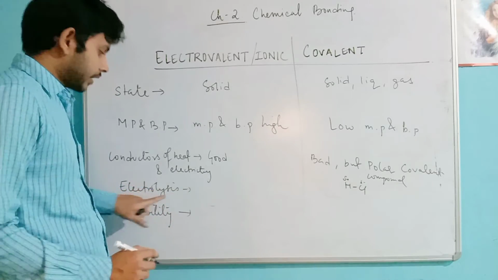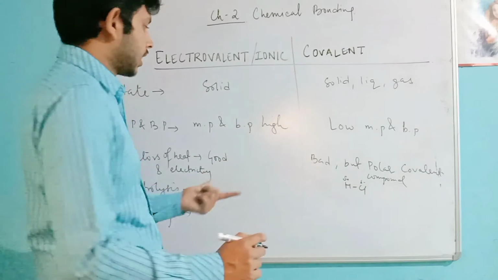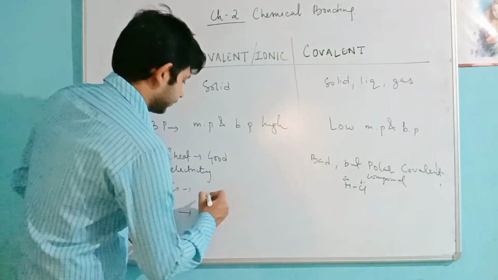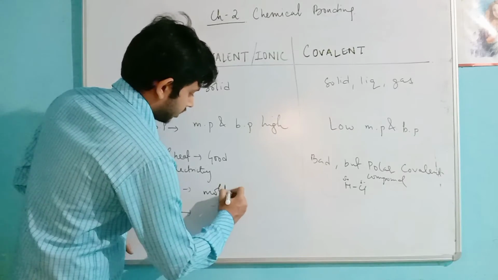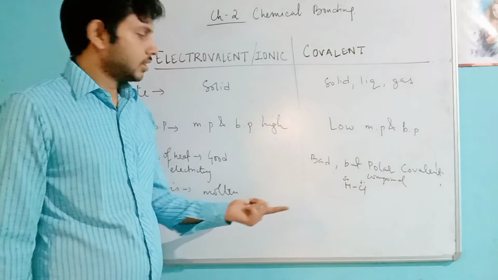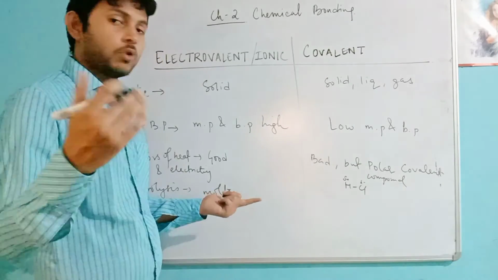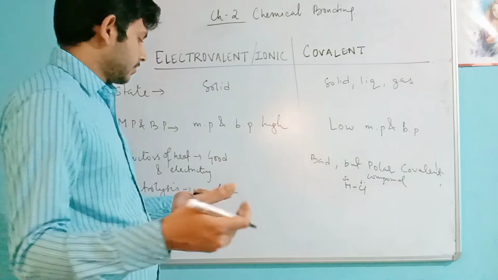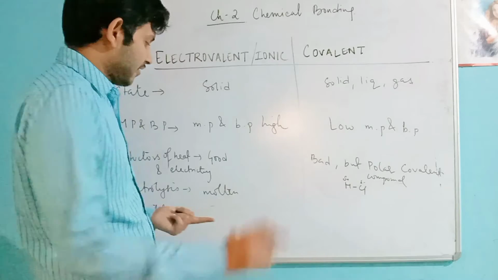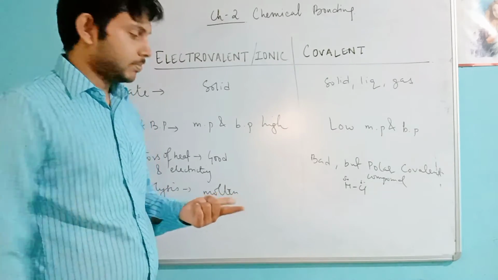Now electrolysis. Electrovalent compounds can undergo electrolysis in the molten and fused state. See, I am not writing everything exactly. This video will be more helpful when you study or see it with your book.